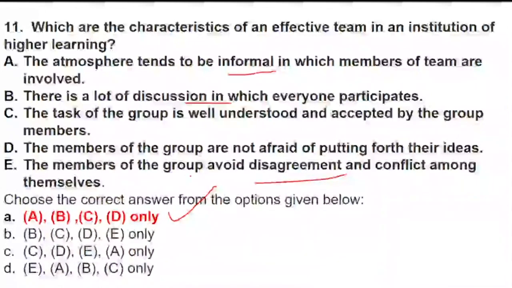Here just keep in mind one thing: disagreement and conflicts cannot be avoided. Whenever there is a group, there will be disagreement and conflicts. The only thing is, we are saying effective team, so the team should be able to resolve these disagreements and conflicts and come to a solution. That is the option over here. I hope it is very clear now.